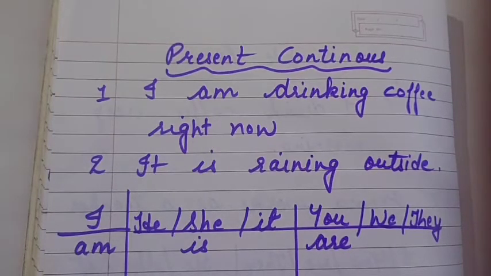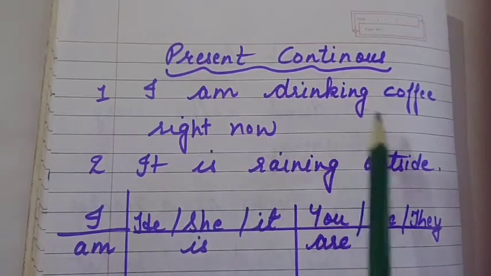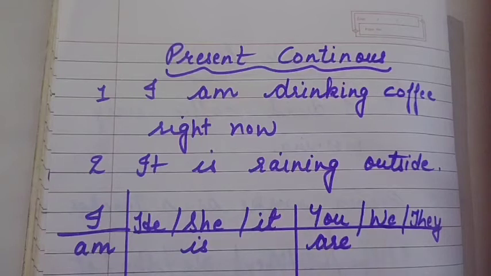I am drinking coffee right now. Now this shows the use of present continuous tense, children, because we talk about an action happening now, at the time of speaking. We are telling that the action is happening now, at the time of speaking.